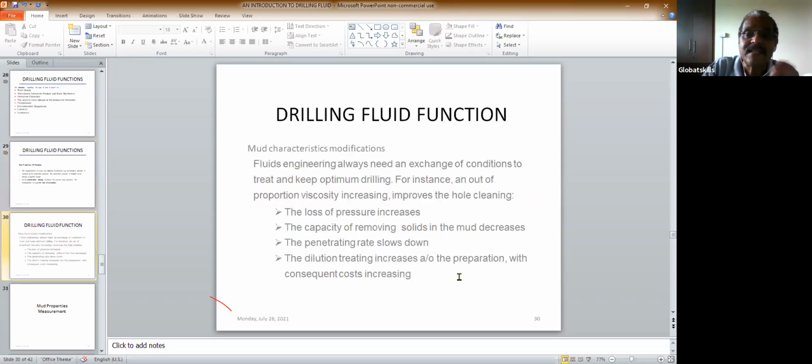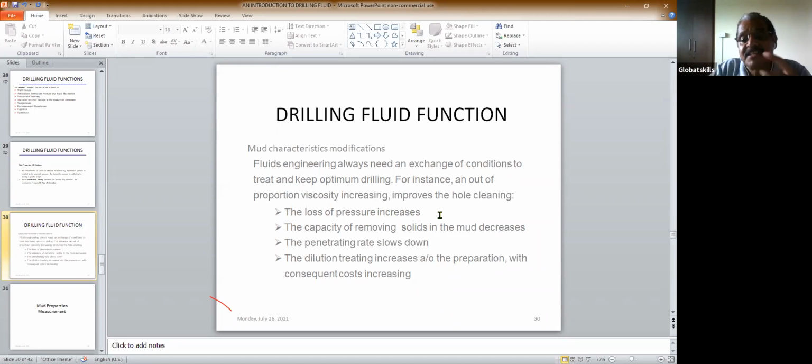So what happens? The fluid engineer always needs to exchange conditions to treat the mud and keep optimum drilling. For instance, increasing viscosity out of proportion to improve hole cleaning, where the function is hole cleaning, has side effects.